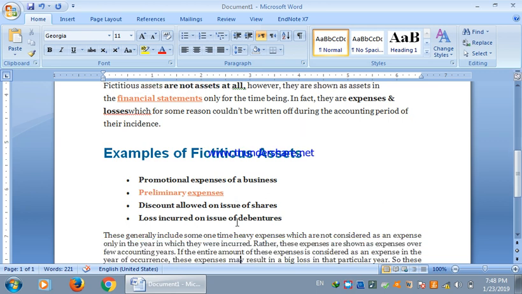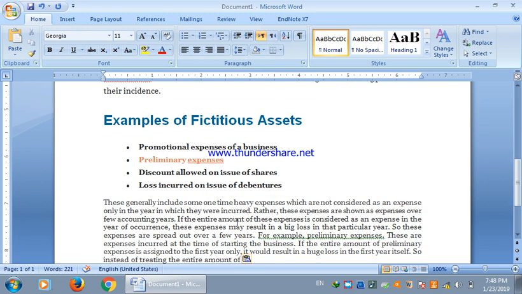There are certain examples of fictitious assets. For example, the promotional expenses of organizations in the preliminary stages, that is, during the incorporation of a company. Besides promotional expenses, there are discount allowed on the issue of shares, or loss incurred on the issue of debentures. So these are various examples of fictitious assets, but these are not actually assets. In the real sense, these are either expenses or capital losses.